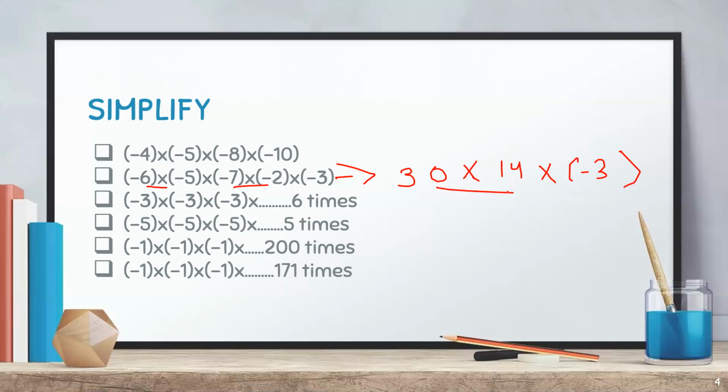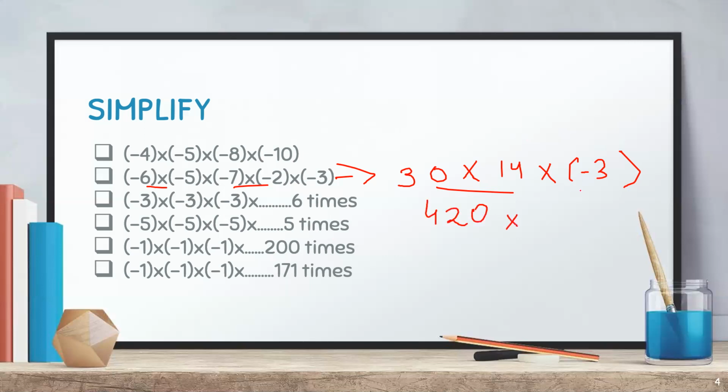Now make again a pair of these two. You don't have to show this line of making the pair. You just do it in your mind, so that you don't get confused. So 30 into 14. We have to multiply this 30 into 14, and when you multiply this, you will get 420 as your answer.